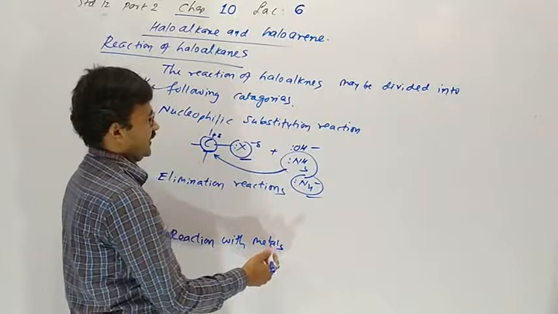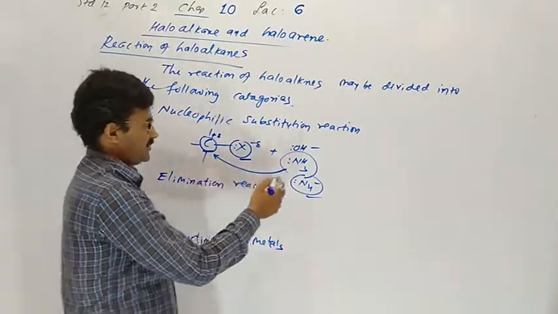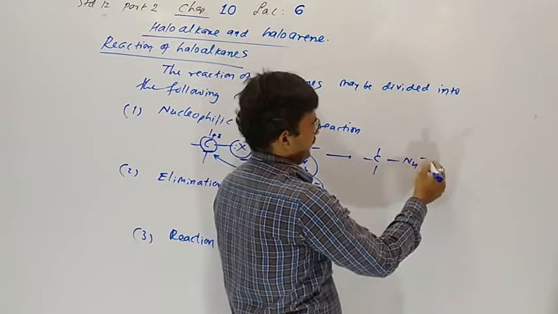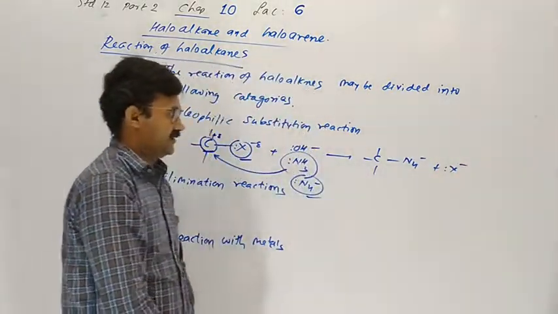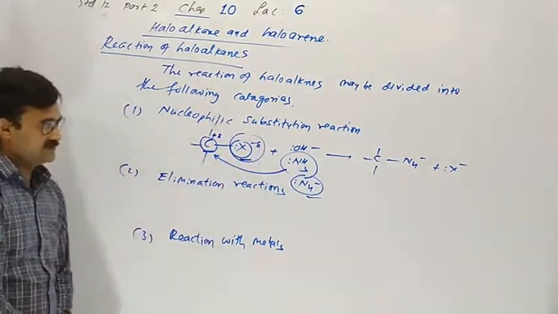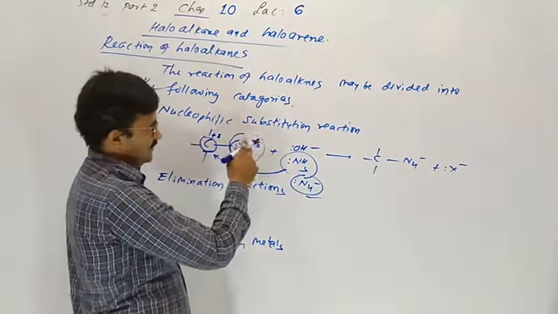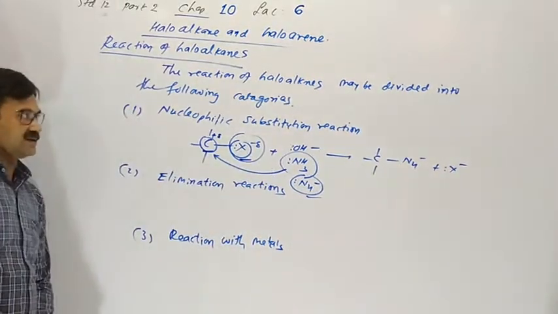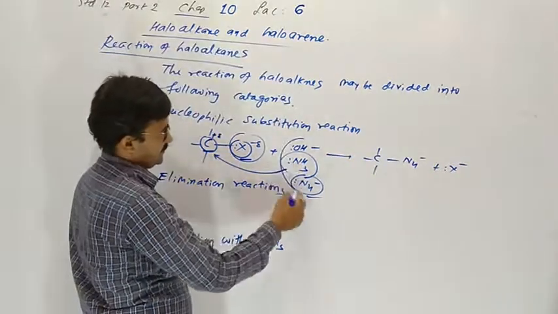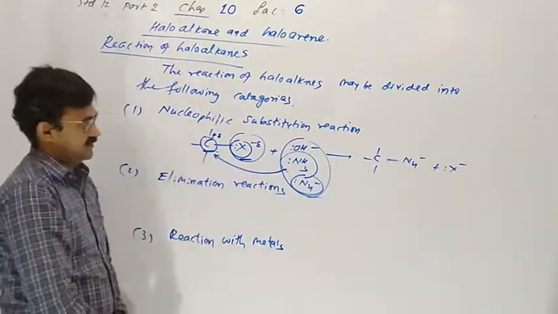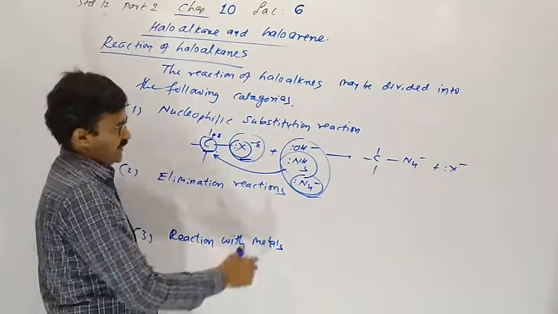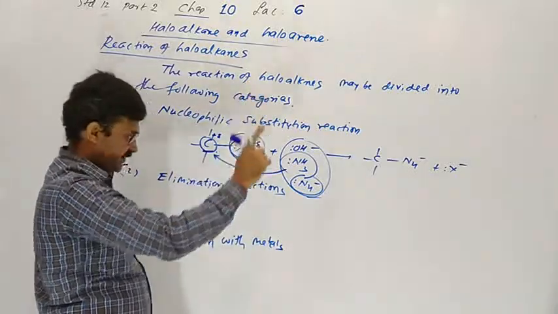This is the nucleophile, which attacks the positive carbon. So the halogen will be replaced by the nucleophile, and that is called nucleophilic substitution. One group or atom is replaced by another entering group. The nucleophile attacks the carbon, and the halogen is removed.